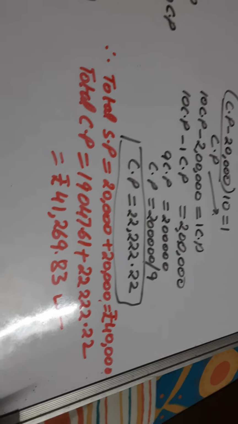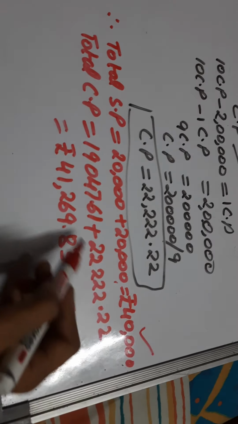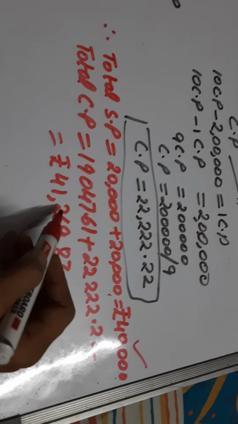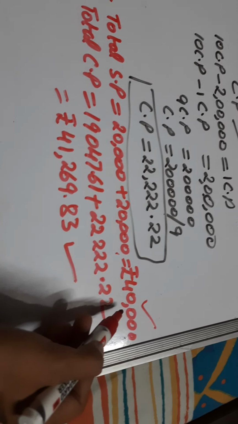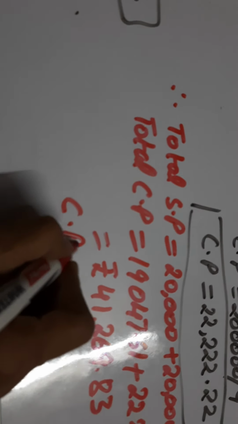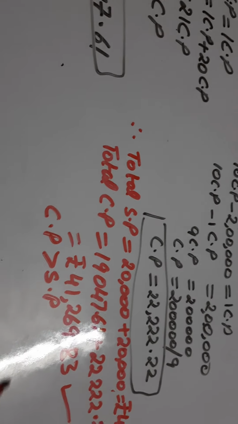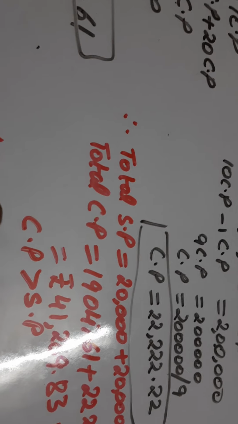This will be the CP and this will be the SP. Now compare the two. This is 41,000 something, this is 40,000. Which one is greater? CP is greater. So because CP is greater than SP, the farmer will face a loss.